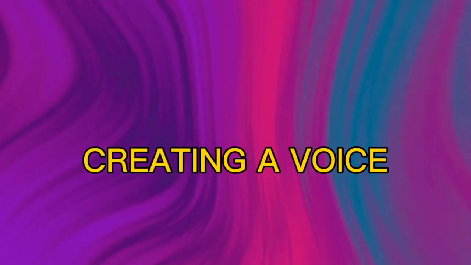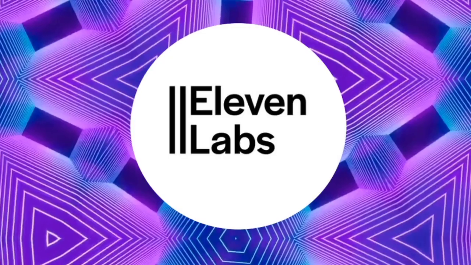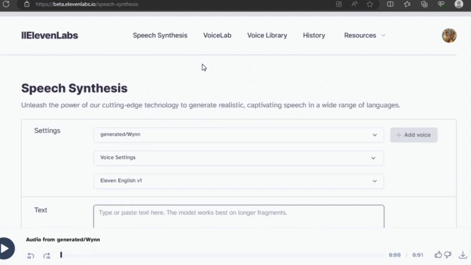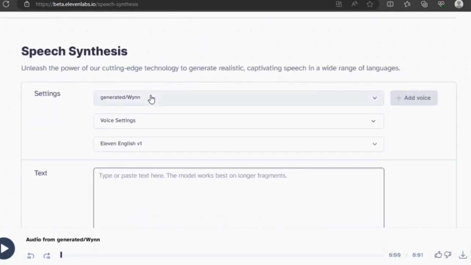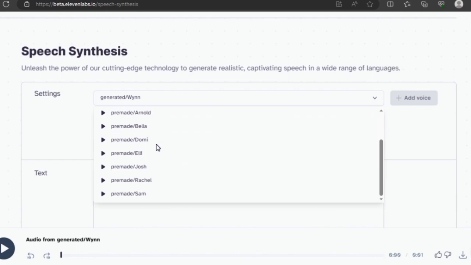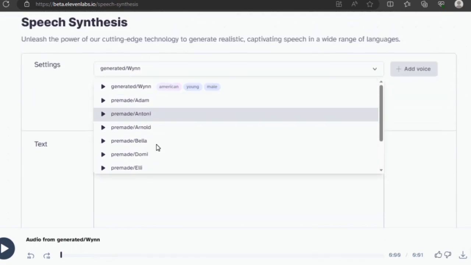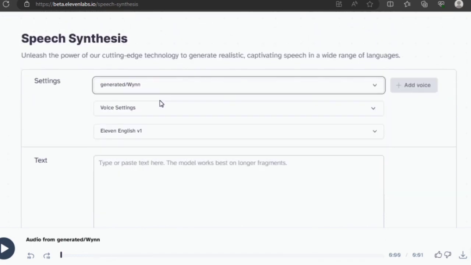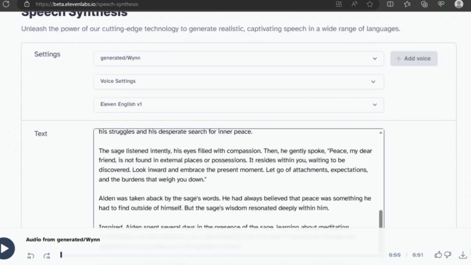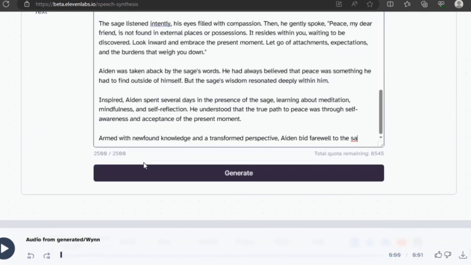Next step is creating a voice. I use this website called ElevenLabs. ElevenLabs allows us to create voice audio without using our true voice. They have 9 default voices. You can also customize your own voice if you want, just click Voice Lab. I use my customized voice in this video. Paste the story here. Make sure to check the audio if it is okay.